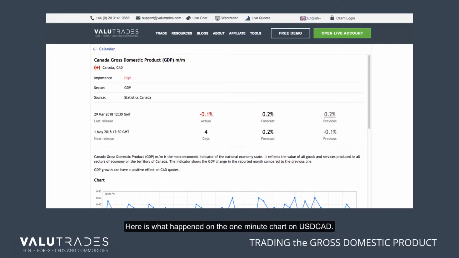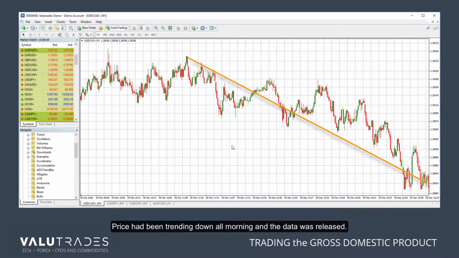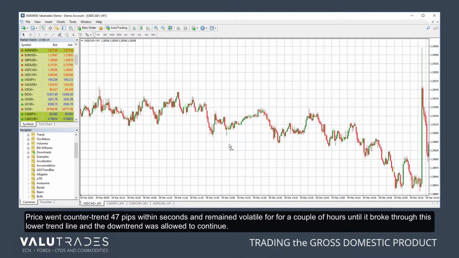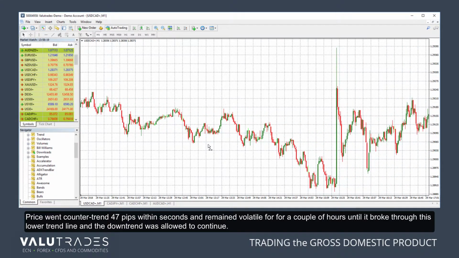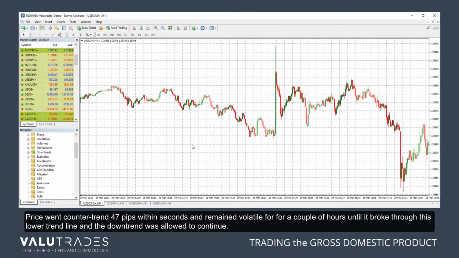Here is what happened on the 1-minute chart on dollar CAD. Price had been trending down all morning and the data was released. Price went counter-trend 47 pips within seconds and remained volatile for a couple of hours until it broke through this lower trend line and the downtrend was allowed to continue.